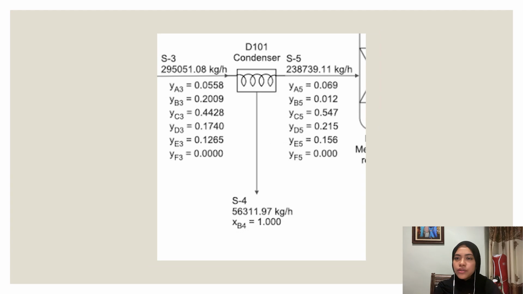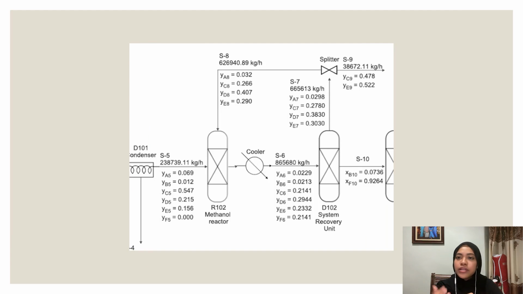Then, they will continue to enter a condenser. In this condenser, steam is converted to liquid to remove excess water, which is 95%, through the bottom stream, and the remaining will pass to the next unit as stream 5. After that, stream 5 enters a unit named the methanol reactor. In this reactor, methanol is formed through two reactions. The first reaction is between carbon monoxide and hydrogen, and the second one is between carbon dioxide and hydrogen.